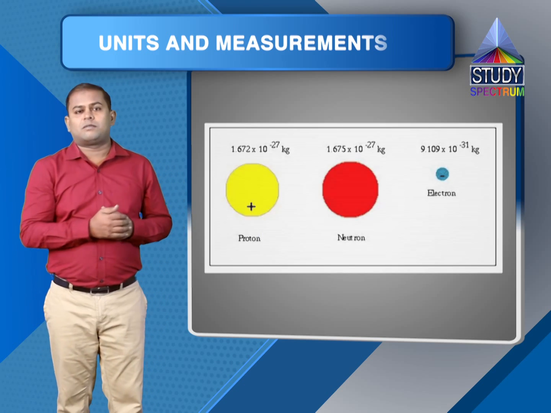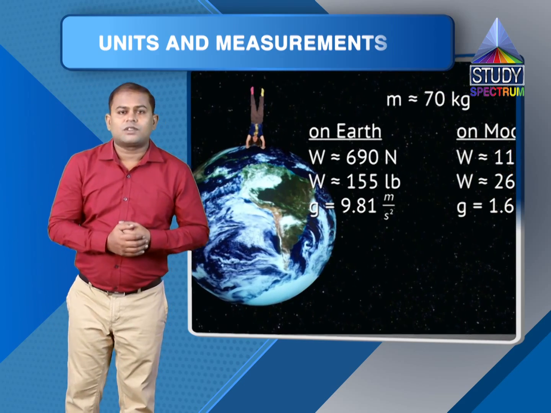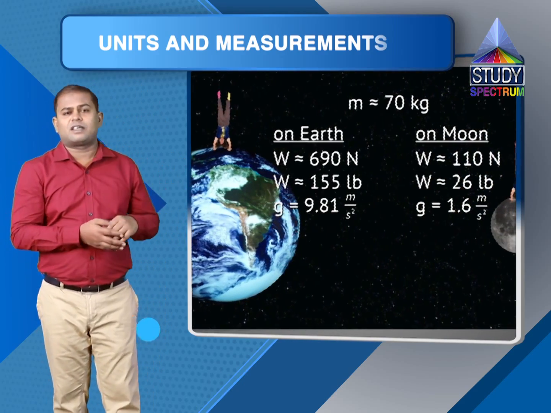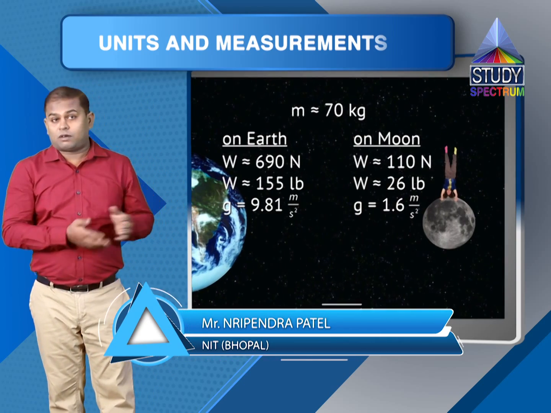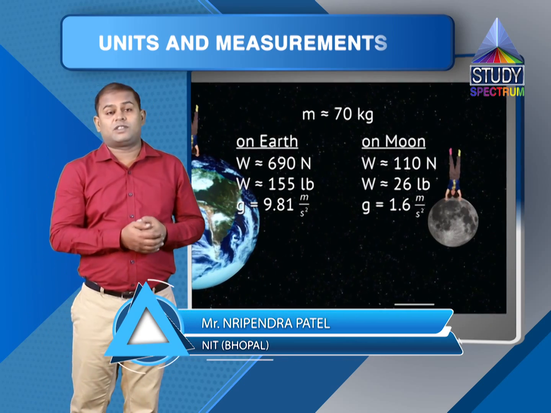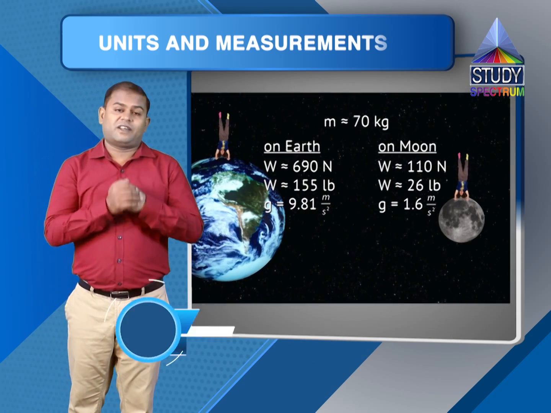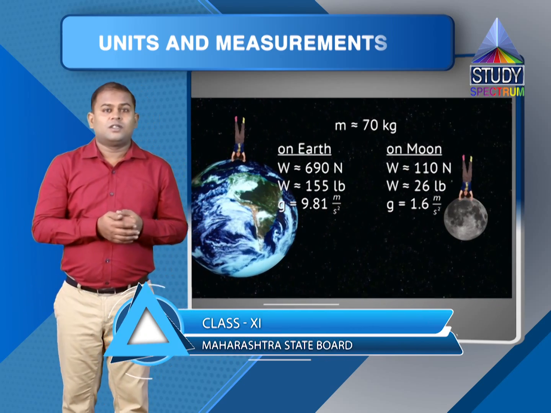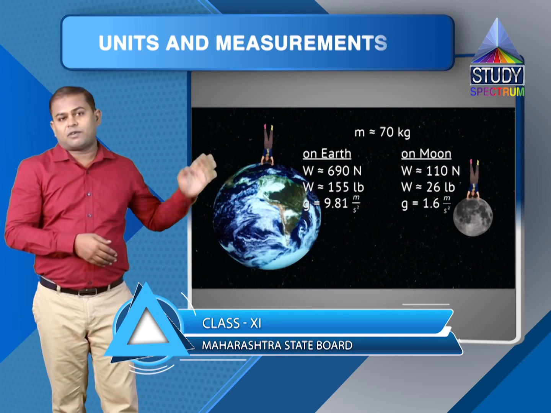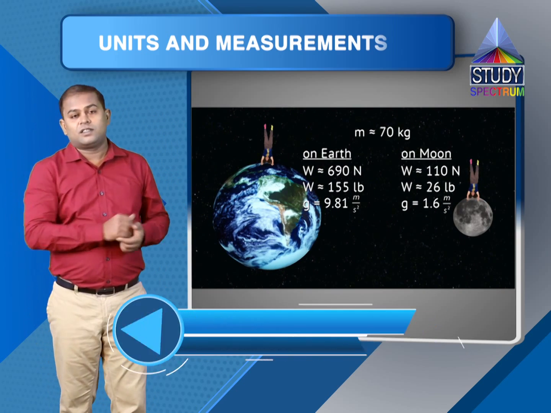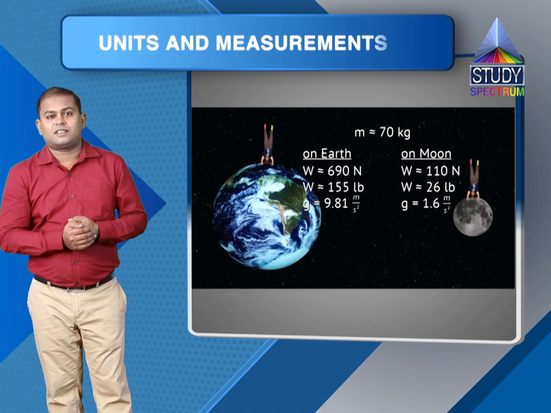Or you can see the mass of Earth, which is of the order 10 raised to 25 kg, or the mass of Sun, which is of order 10 raised to 30 kg, or the mass of the entire universe, which is estimated to be of the order 10 raised to 55 kg. Right? So we'll be dealing with masses of a large range, from 10 raised to minus 30 kg to 10 raised to 55 kg.